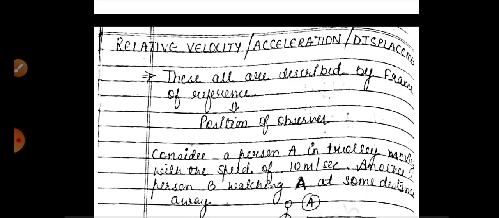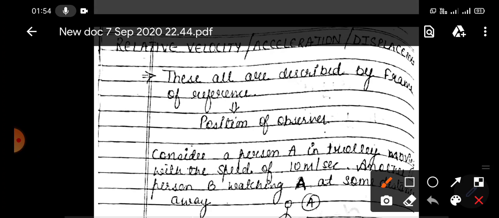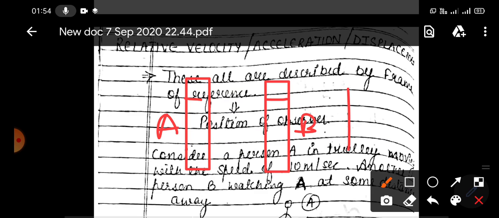But if you observe from outside the earth, you will see that the earth is rotating with a large speed, and the school building is also rotating with the earth. For another example, suppose two trains are moving in the same direction and with the same speed. Suppose you are sitting in train A and your friend is sitting in train B. Let's say the speed of train B is 10 meters per second, and train A is also the same, and the direction is also the same. So what will you observe?